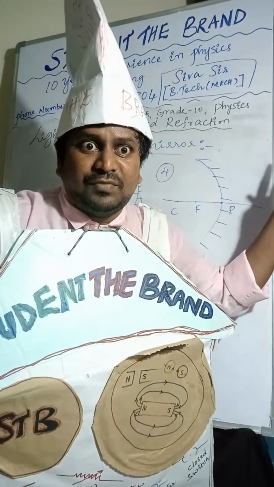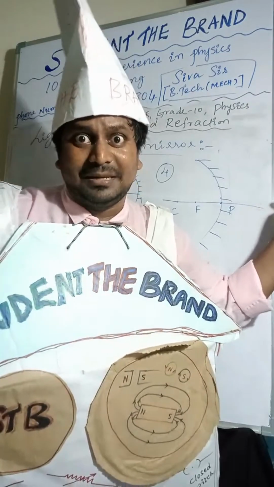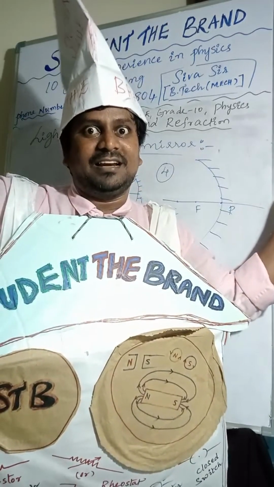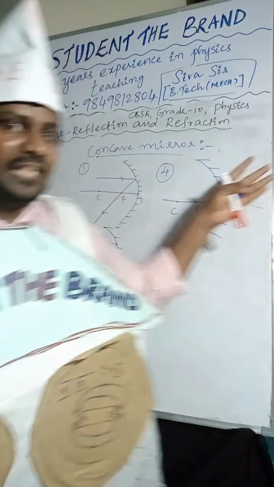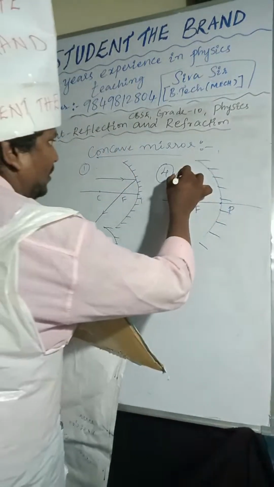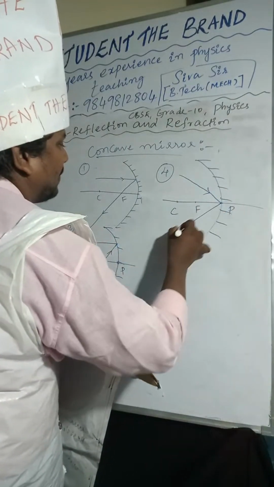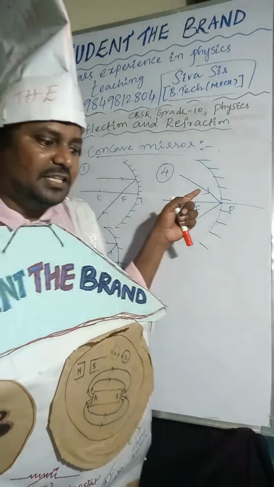Reflection, right? You know the reflection: when the light is incident on the plane mirror, it reflects back into the same medium. Here also same thing. If the light ray is incident at the pole, it reflects back. That is the reflection. Yes or no?